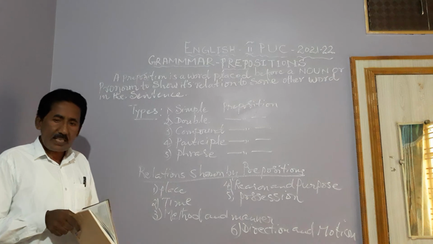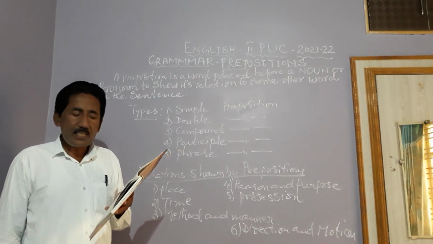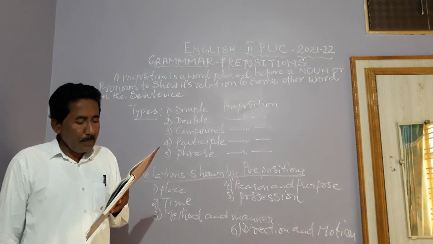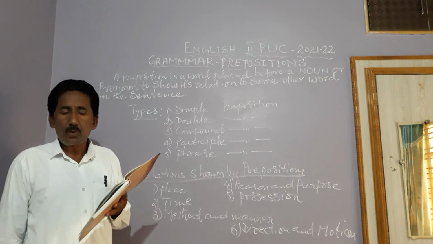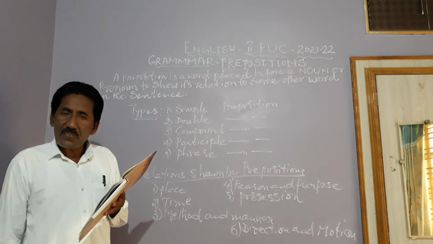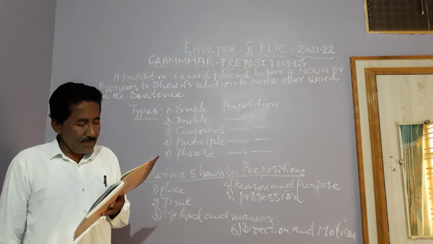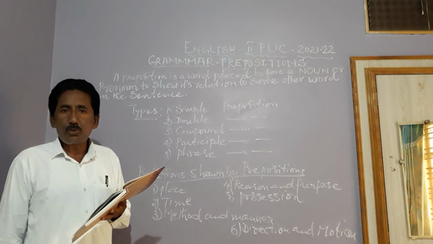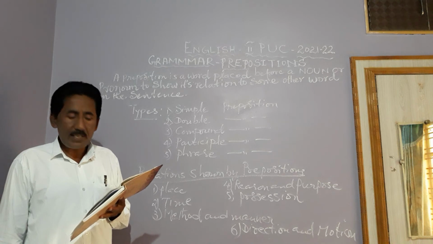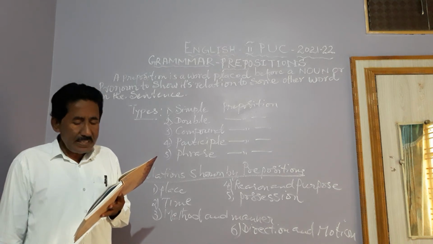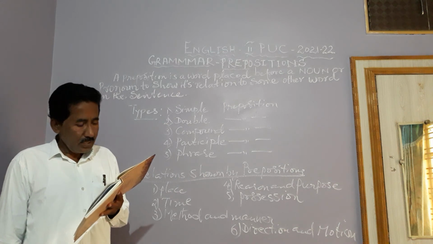Let's come to time. That is an indication of time. They got married on Friday. He came at 6 o'clock. You must return before sunset.